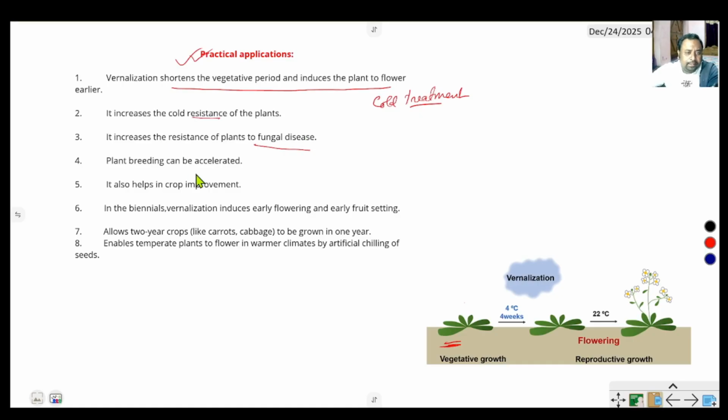Plant breeding can be accelerated. It also helps in crop improvement. In biennial plants, vernalization induces early flowering and early fruit setting. It allows a 2-year biennial crop to be converted into a 1-year annual crop. It enables temperate plants to flower in warmer climates by artificial chilling of seeds. Winter plants are cultivated in warmer climates by applying the vernalization process.